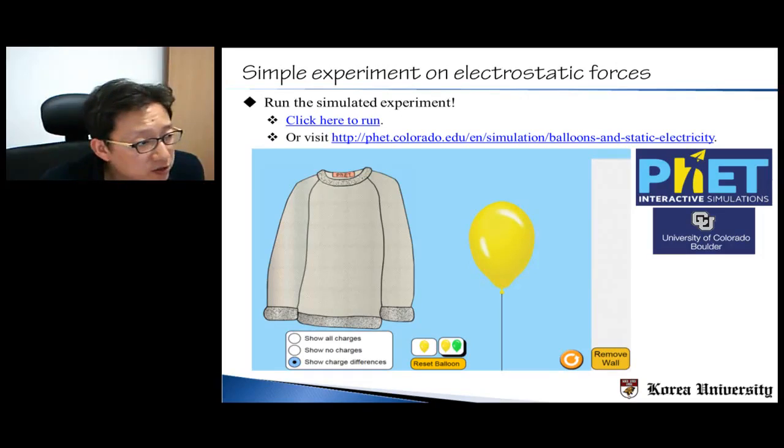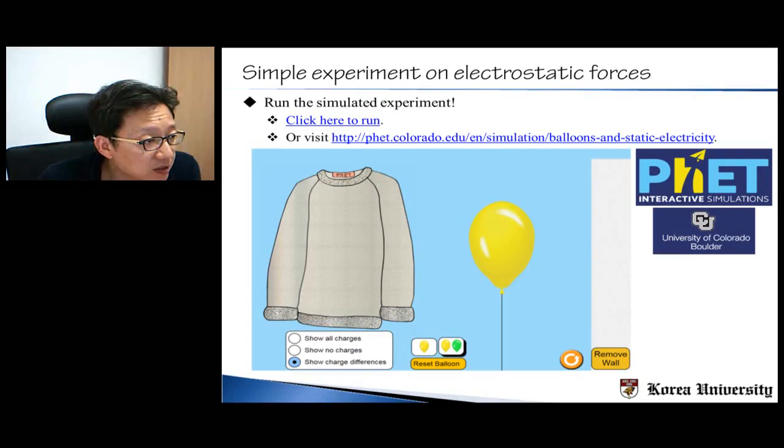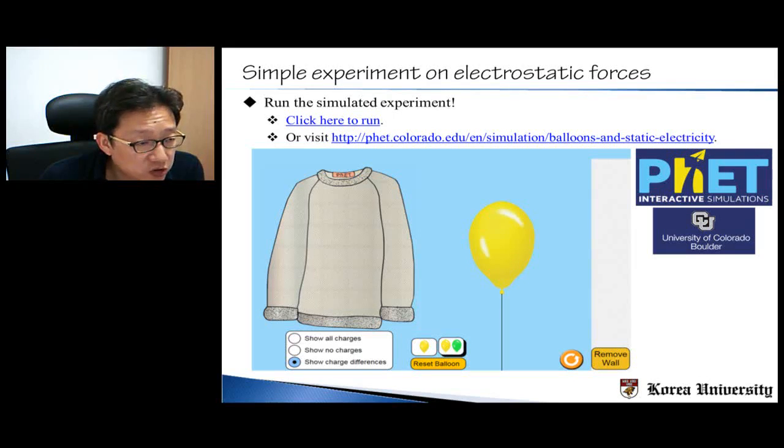Before we begin the real lecture, let's try some simulated experiments. These physics simulations are provided by the University of Colorado PhET Interactive Simulations program, and it can be found on the web page which is provided in the link. And I will try to use these simulated experiments as many times as possible throughout the semester.